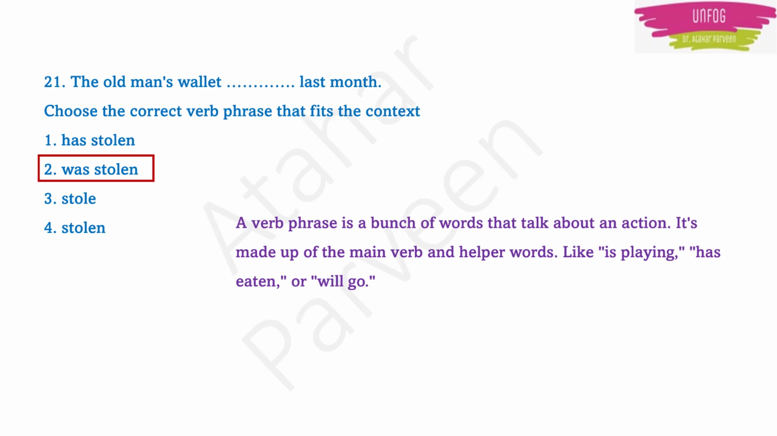So here a verb phrase is actually a bunch of words that talks about an action. It's actually made up of a main verb and helper words. So what is the main verb here? Stolen. Helper word is was here. Okay. Few more examples: is playing, has eaten, will go. Okay. So these are verb phrases.